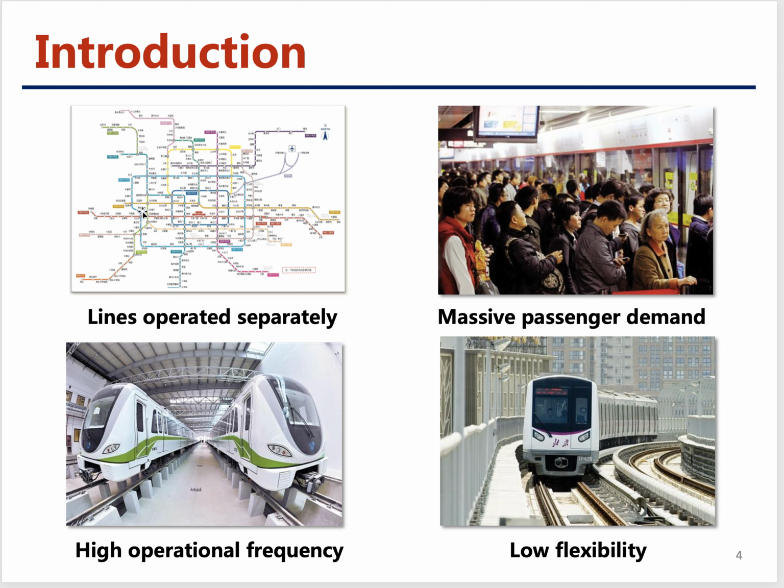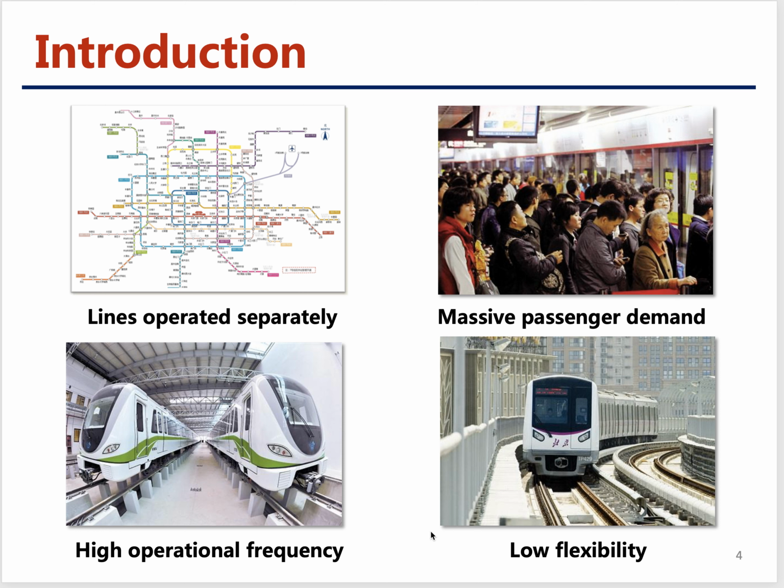This is a map for Beijing metro systems. As we could see here, there are many different lines, and those lines are operated separately. And most of the lines have massive passenger demand. So in order to satisfy the passenger demand, the trains are operated with high operational frequency. So in peak hours, the headway between trains is 2 to 3 minutes.